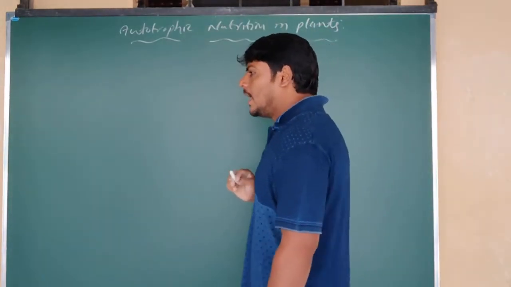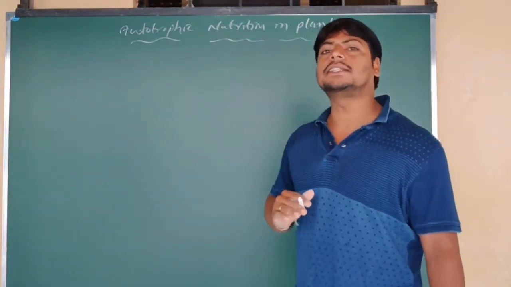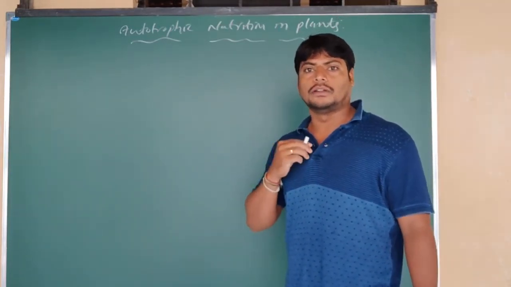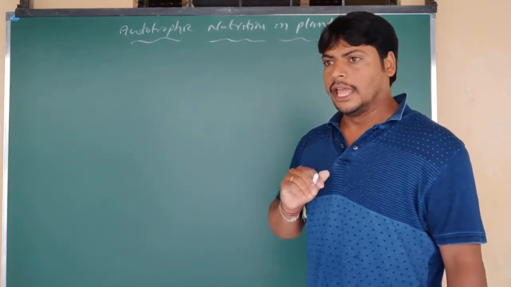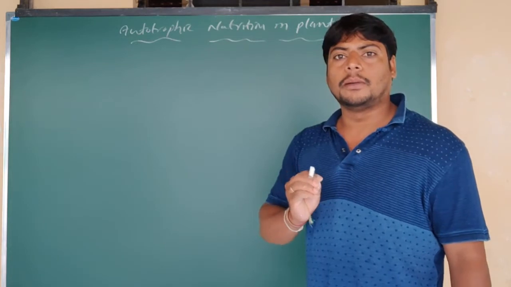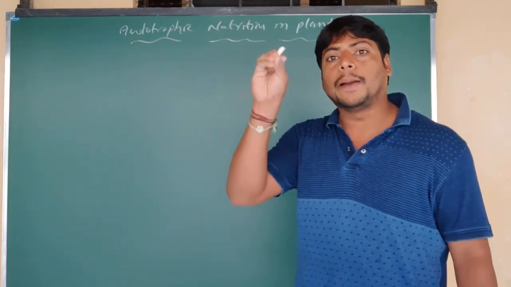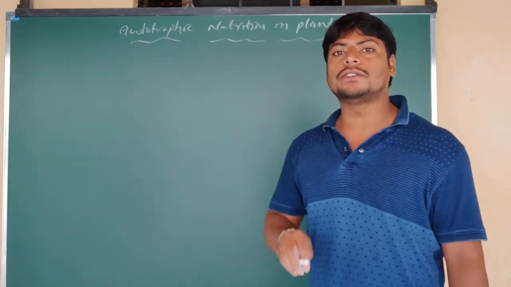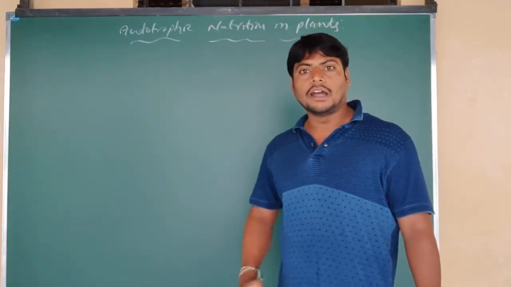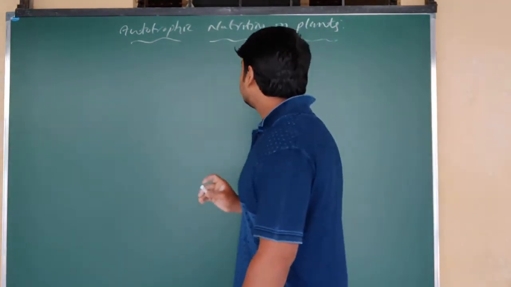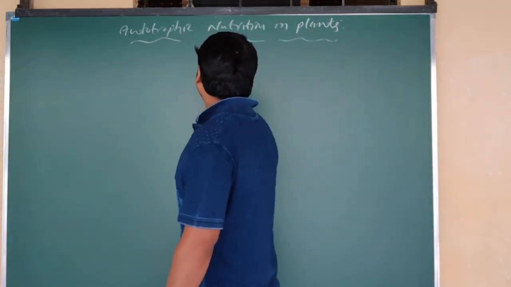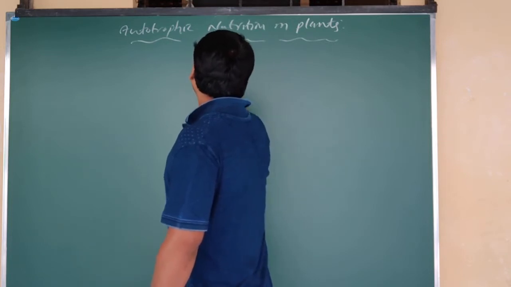Now let's see. Earlier the scientists thought that all the green plants prepare their own food. They said this generally, but they did not know exactly which place of the leaf carries out the process of photosynthesis. Various scientists said that green plants are preparing their food.